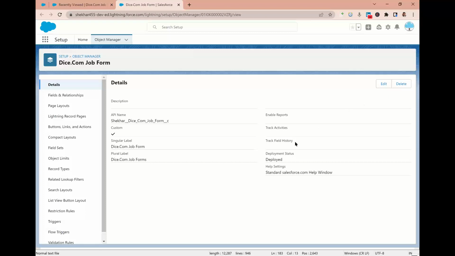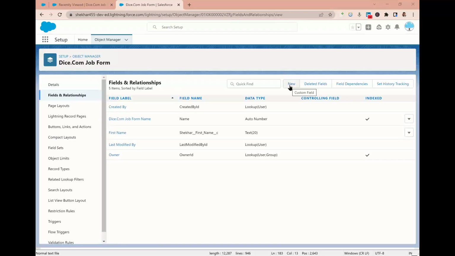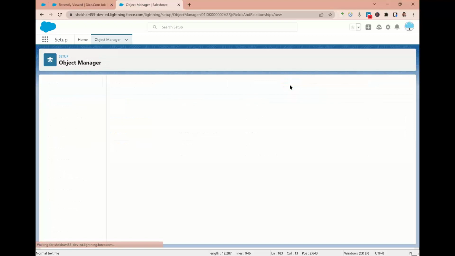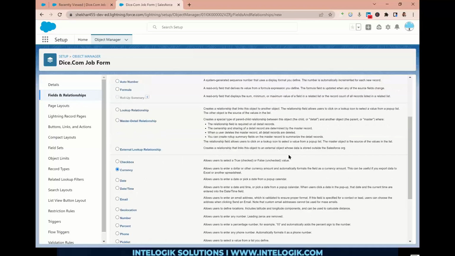Now guys, in this case, go to Fields and Relationships and click on the New button. Select the option Currency, click on Next.